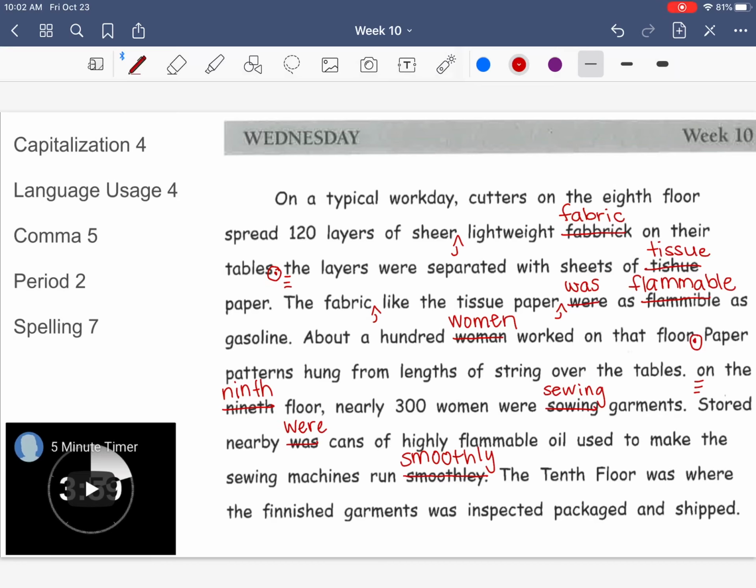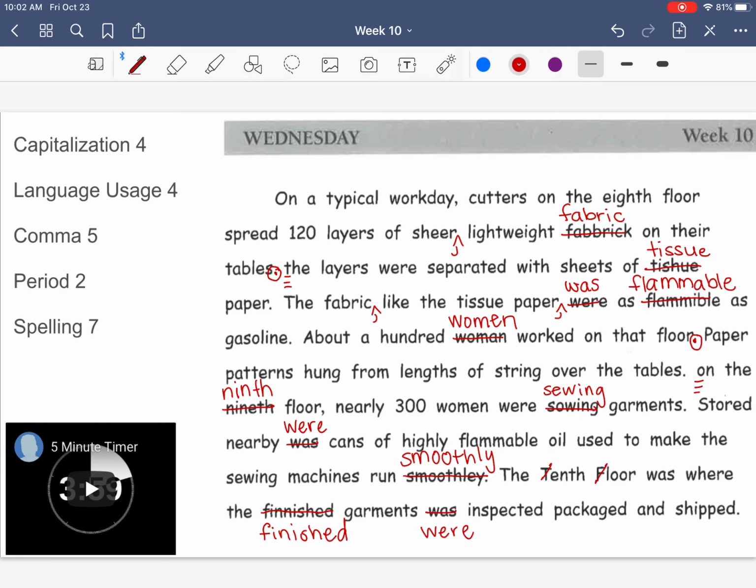And my final sentence, the 10th floor was where the finished garments was inspected, packaged, and shipped. I have 2 capitalization errors here, and I'm actually going to lowercase these letters. And that is going to be the T in 10th and the F in floor. They do not need to be capitalized because they are not a proper noun. I have a spelling error, and that is going to be the word finished. It should be Finished. Was is a usage error, and that should be were.